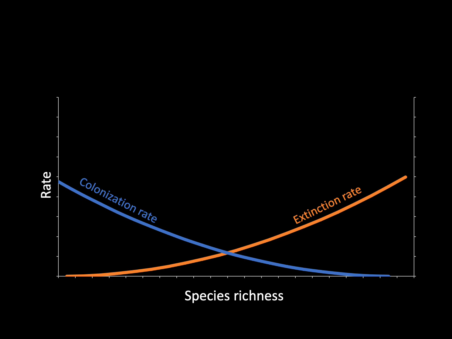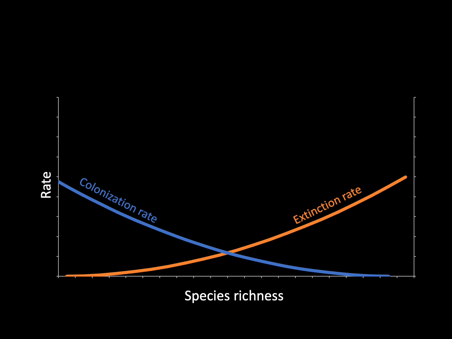The species that have colonized the island, though, aren't guaranteed to occur on the island forever. And as more and more species colonize the island, there are more and more species that also can potentially go extinct on the island. In other words, when there are no species on the island, the extinction rate is 0. And when there are many species on an island, the extinction rate is higher, simply because there are more species that each potentially could go extinct.